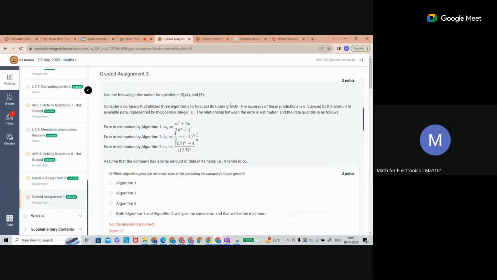Whatever behavior happens in Desmos, the same behavior will also happen here, because natural numbers are a subset of real numbers. If it follows for the real numbers, the natural numbers will also follow. Okay, sir.